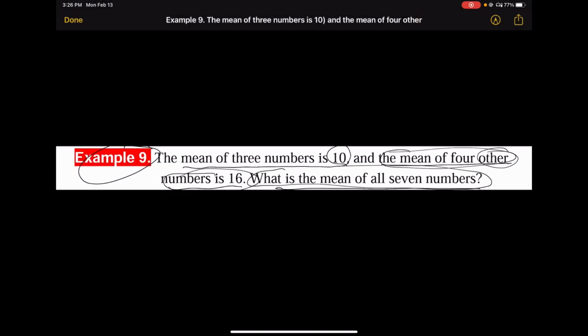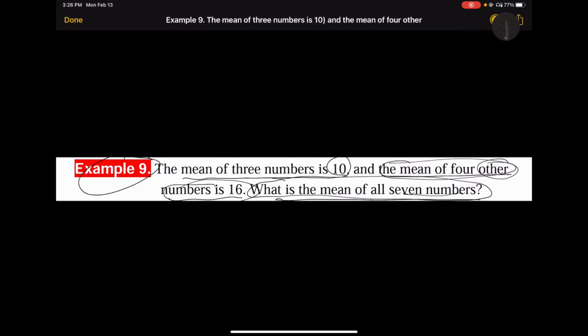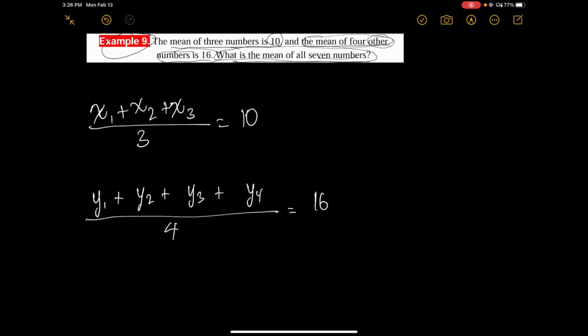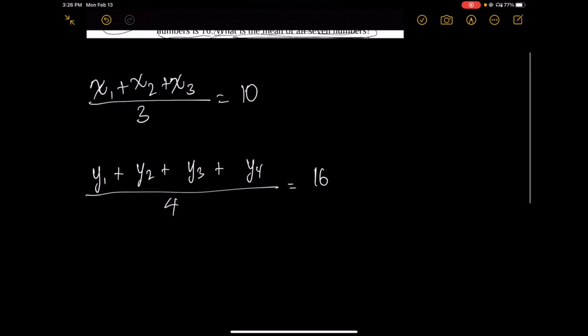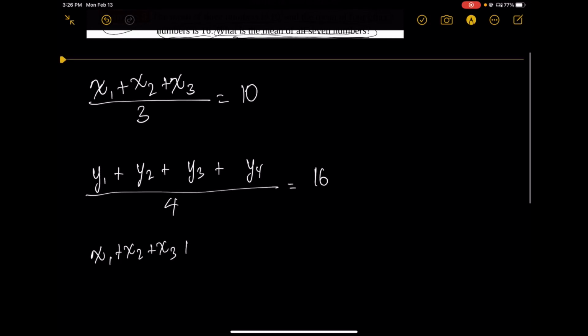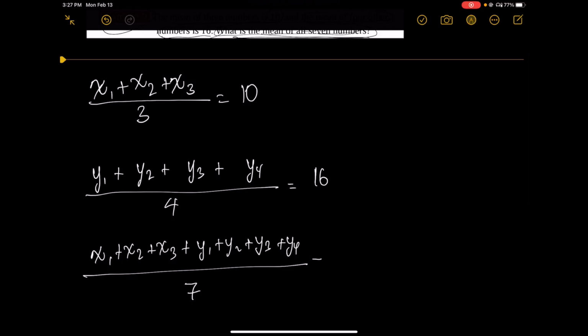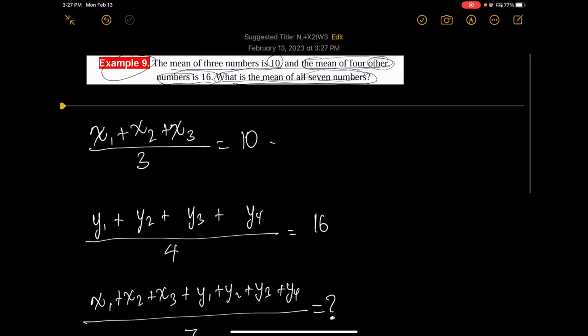What is the mean of all 7 numbers? የሰባቱ ቁጥሮች ሚን ስንት ነው? ይሄ ስንት ነው? (x1 + x2 + x3 + y1 + y2 + y3 + y4) over 7። ለምን 7 ናቸው? ጥያቄው ነው። ከዚህ ምን ማወቅ ይችላል? x1 + x2 + x3 is equal to